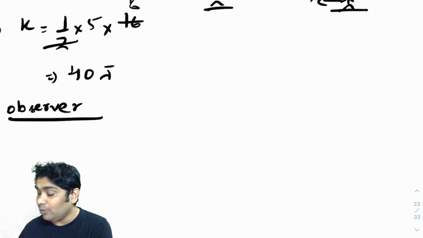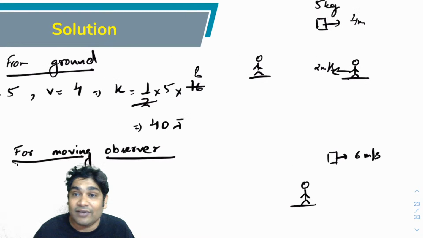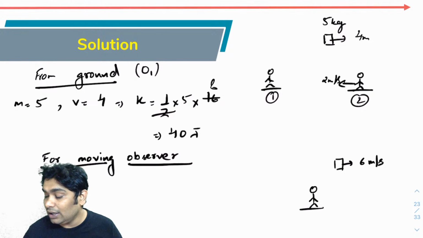In the reference frame of this observer, he will see himself to be at rest and he will see the block moving here with 6 meter per second. Let's call this observer 1 and this observer 2.